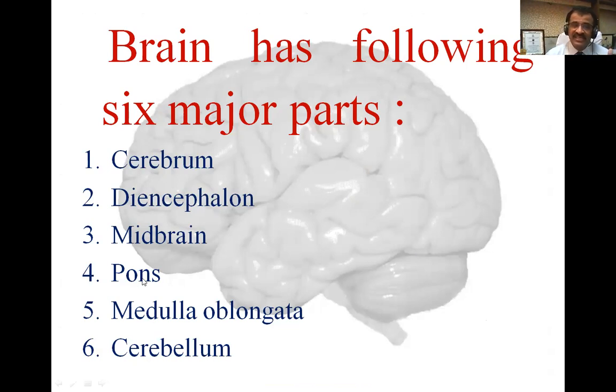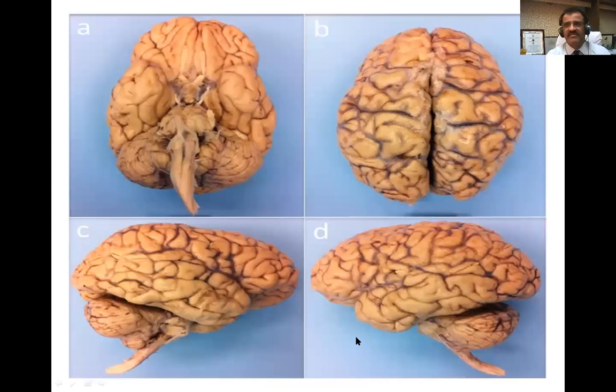Then we study the remaining two parts of the brainstem, because the midbrain is considered part of the brainstem first. Second is the pons, third is the medulla oblongata, and finally we study the cerebellum. So pons, medulla oblongata, and cerebellum are the parts of the rhombencephalon. Rhombencephalon means hindbrain, and midbrain means mesencephalon. So today we'll study the first part of the brain, that is the forebrain. The forebrain consists of telencephalon and diencephalon, but the telencephalon again has two parts, cerebrum and basal nuclei.